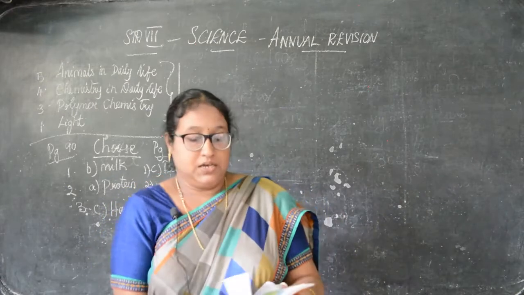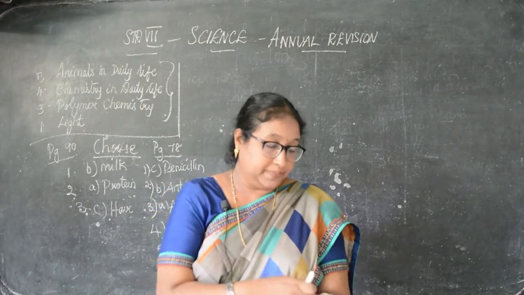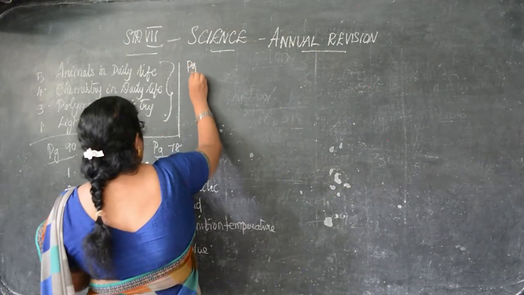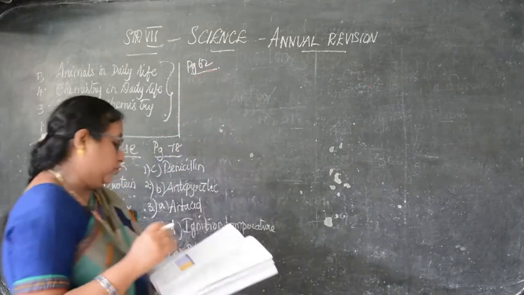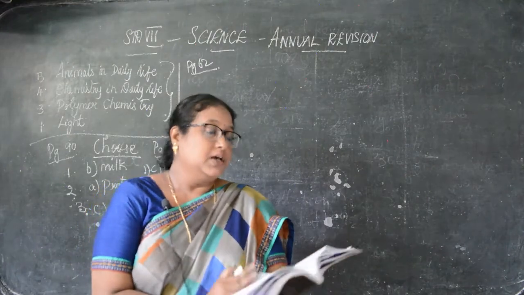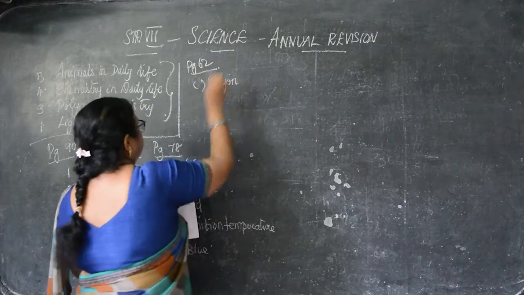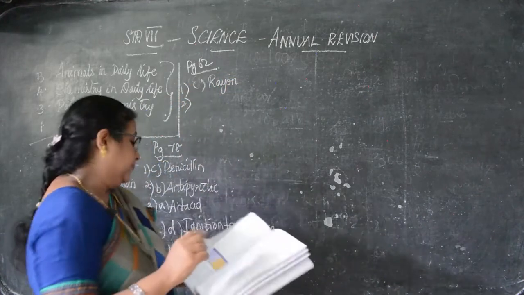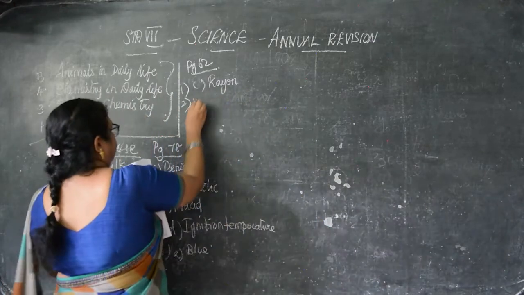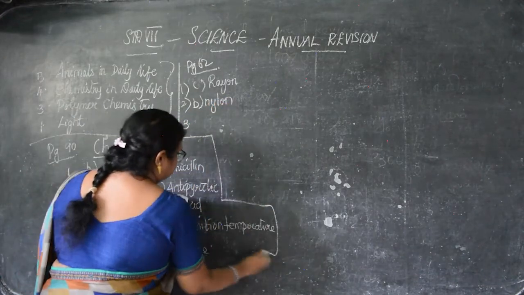I said polymer chemistry. Now polymer chemistry, choose the correct answer. That is page number 62. All these choose questions only I am taking for you. First, man-made fiber is C, rayon. Which of the following is the strongest? B, nylon.